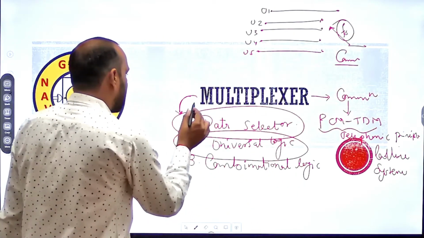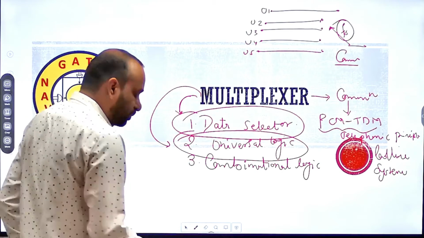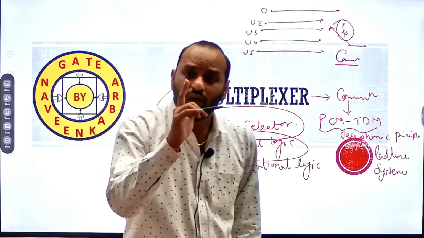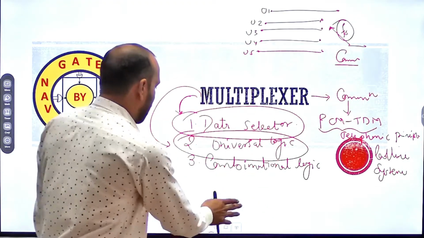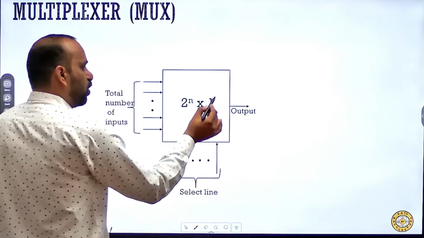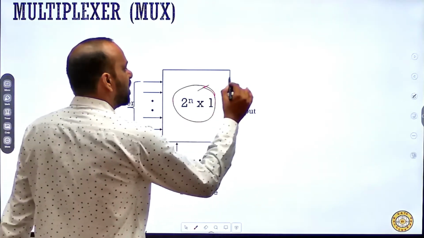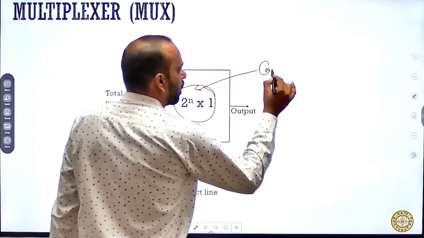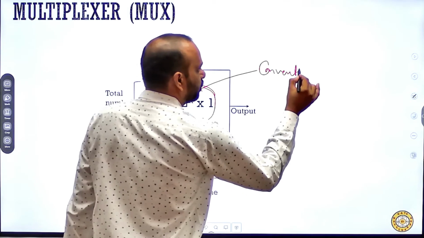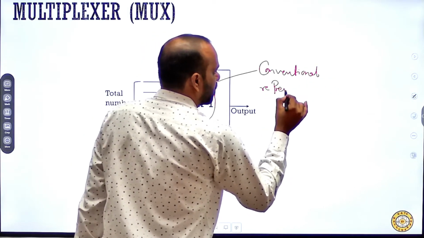So multiplexer is a universal logic. Now what will be the fundamental, or what will be the logic representation of a multiplexer? A multiplexer has a representation of 2 to the power n cross 1. That is the conventional representation.